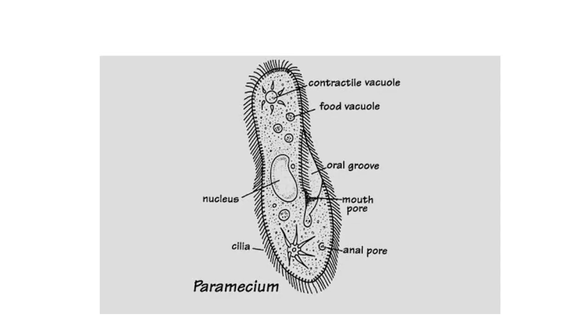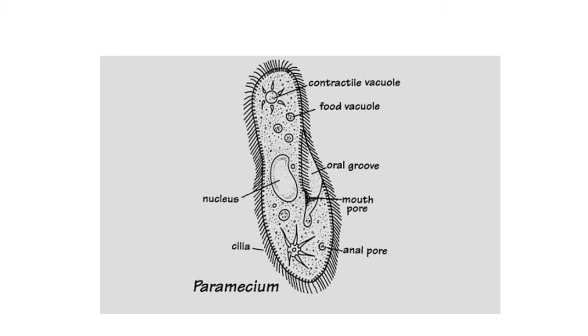Second point is structure of Paramecium. This slide shows structure of Paramecium. See, the shape of Paramecium is like a slipper sole, so it is called slipper animalcule. Look in the diagram.